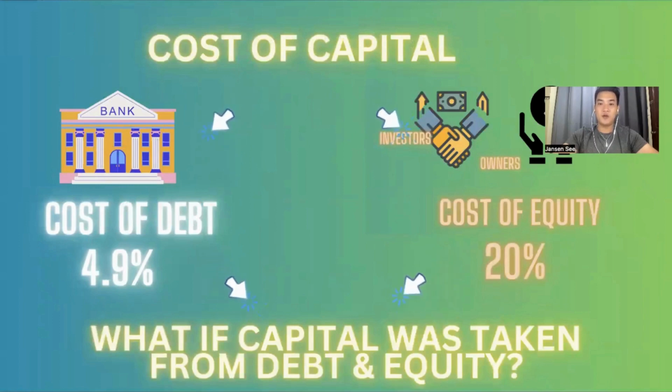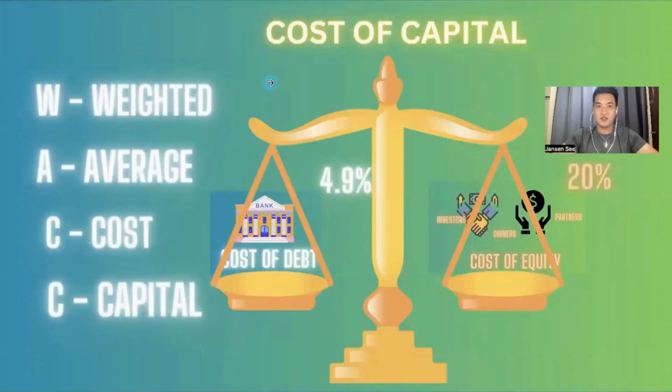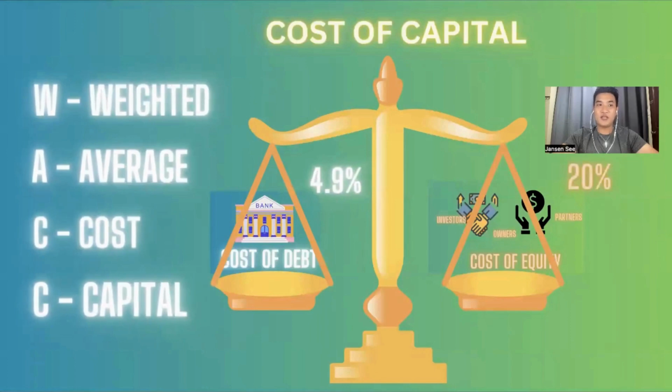Now, the question is, what if the cost of capital was taken from both debt and equity? What is your cost of capital? This is the time that we are going to use the weighted average cost of capital, which is WACC, since our capital came from debt and equity.